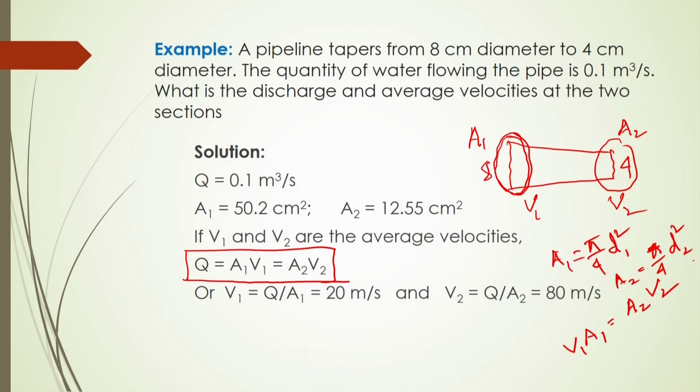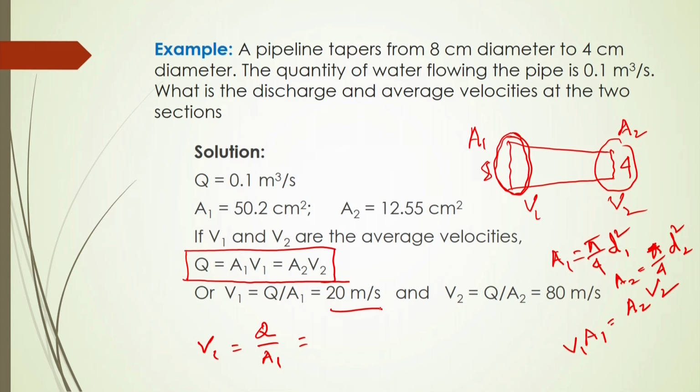Similarly, how can I then calculate this V 1? Since we know that Q will be equal to A 1 into V 1, V 1 will be equal to Q by A 1. Q you know is 0.1 meter cube per second, and A 1 is calculated by this equation. Then you can calculate V 1, that will be 20 meter per second.